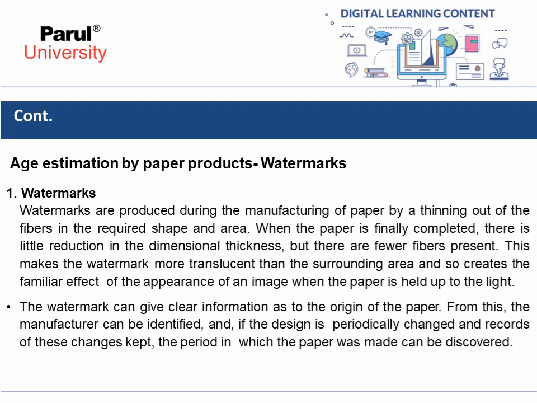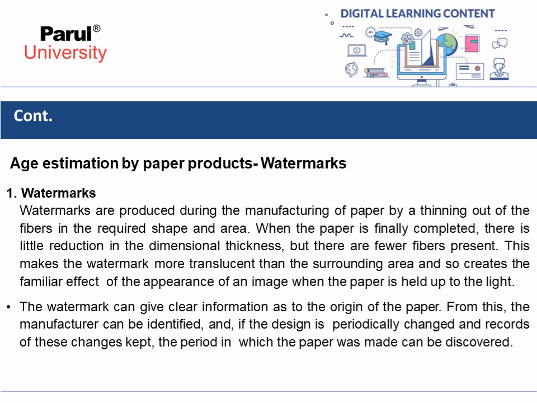When the paper is finally completed, there is little reduction in the dimensional thickness, but there are fewer fibers present. This makes the watermark more translucent than the surrounding area and so creates the familiar effect of the appearance of an image when the paper is held up to the light.